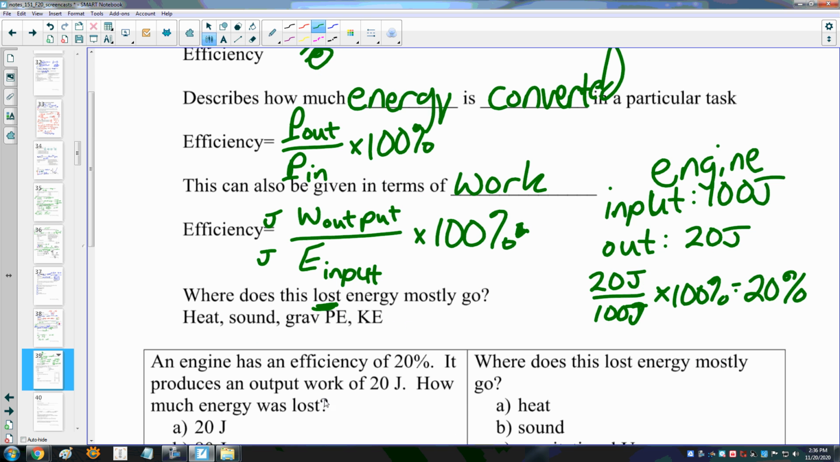The lost energy in this case, I'm losing 100 minus 20. I'm losing 80 joules of work. So we could say actually that this engine is 80% inefficient, that it's actually losing 80% of its total energy. Well, most of that energy is going to go into heat, and I'll show you an example in class where we have a conversion from kinetic energy into thermal energy. In fact, many engines lose most of their energy to thermal energy, which is generally thought to be lost. It heats up the surrounding environment, and then that energy is not really usable anymore.